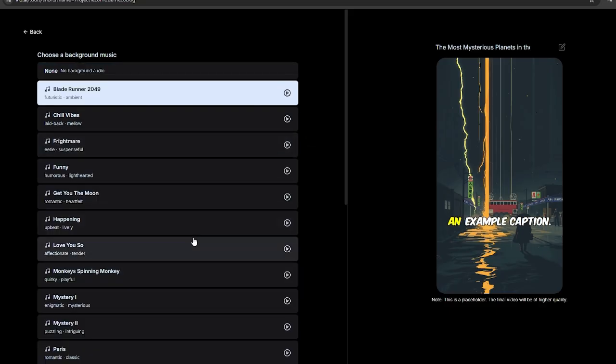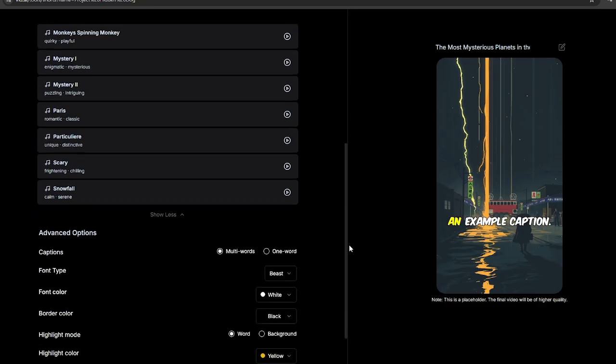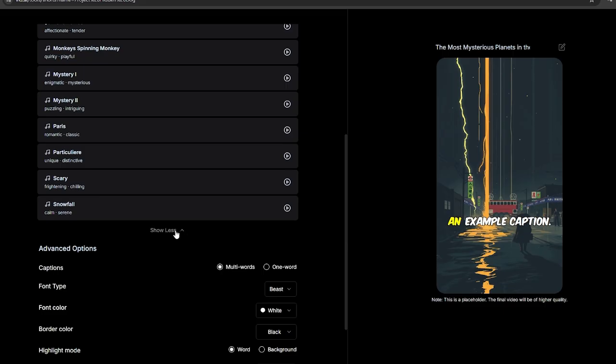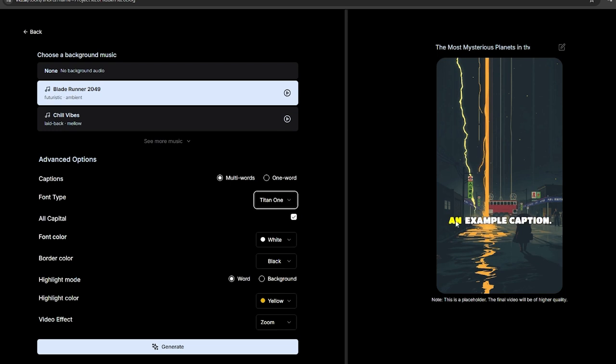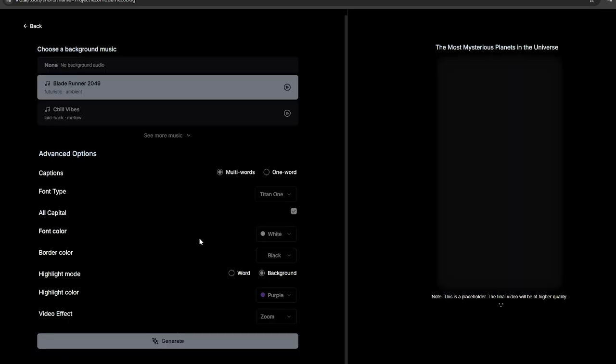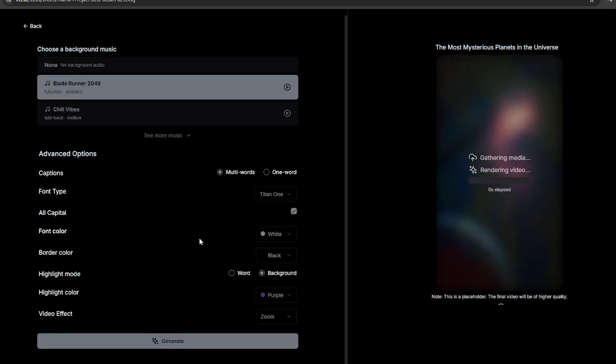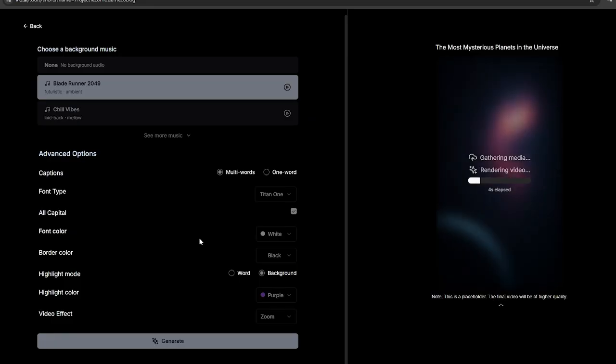You can select good background music from the sound list. Make sure to select music that fits this niche. Then I'm going to edit the subtitle style. I'm going to go with multiple words instead of just one word. Then you can edit the font and color of the font as well. These are completely up to you. I'm just going to keep the font color white and the border color black, and I'm going to change the highlight color to purple. Then I'm going to select this zoom video effect, and let's generate the final video. Let's see the final output.